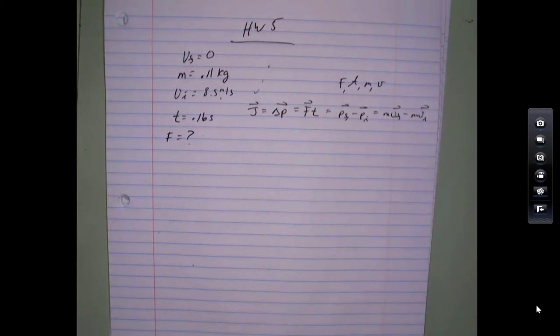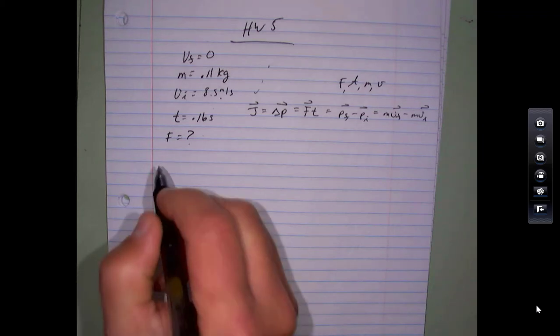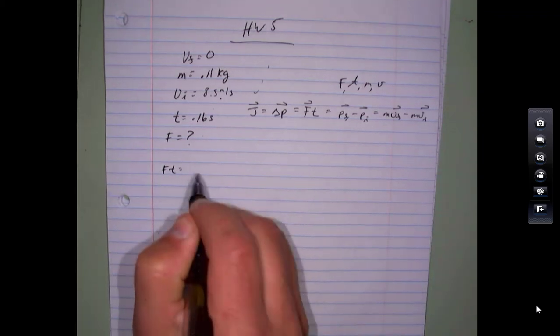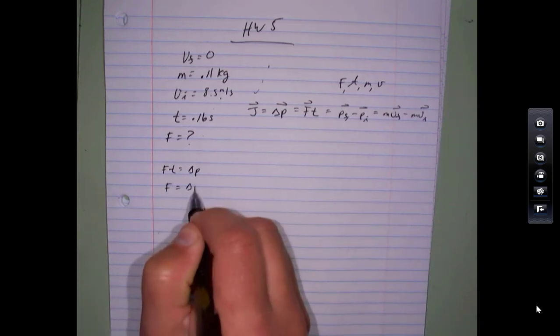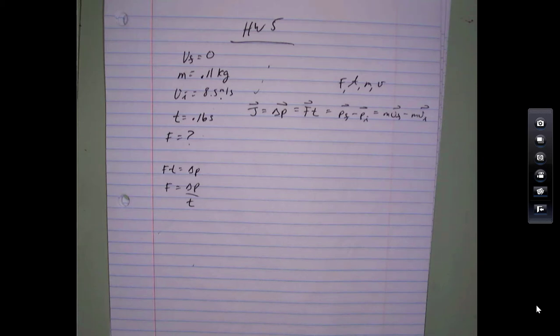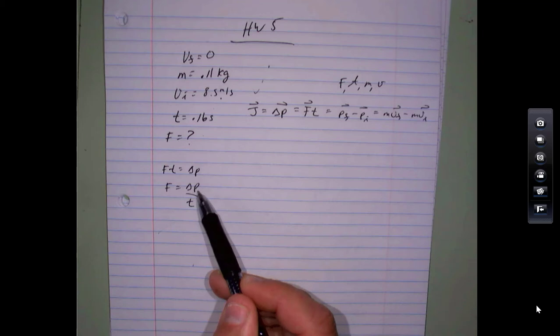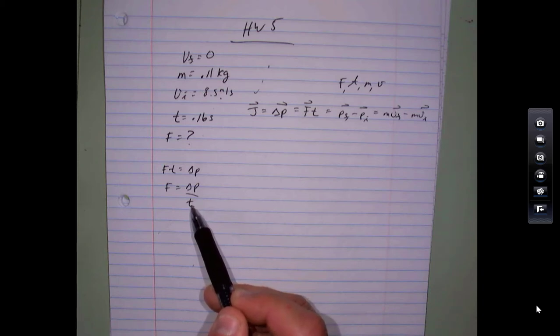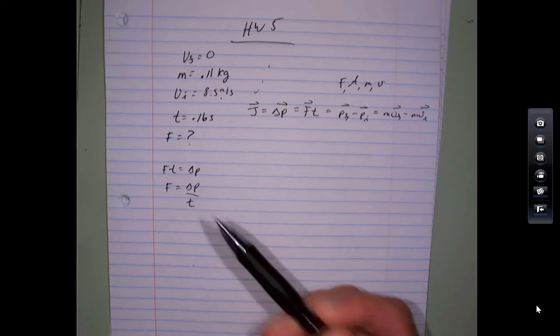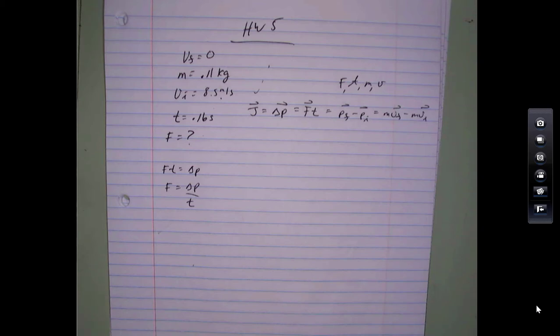This is also the equation that could save your life. Let me write it over here. F times time is the change in momentum. If you divide both sides by the amount of time, you get the force. Say you get into a car accident. Regardless, if you go from 60 to 0, you have a mass, and you're going to have a change in momentum. The larger the time of the collision, the smaller the average force. That's the idea behind crumple zones and airbags. You're trying to make the t larger to make the average force smaller.